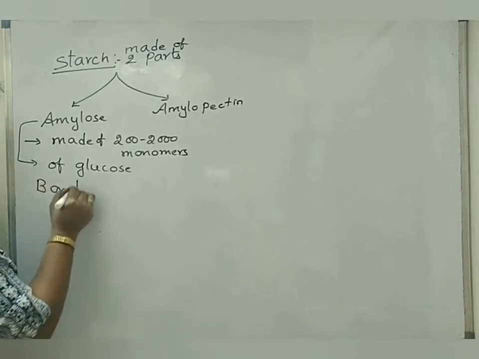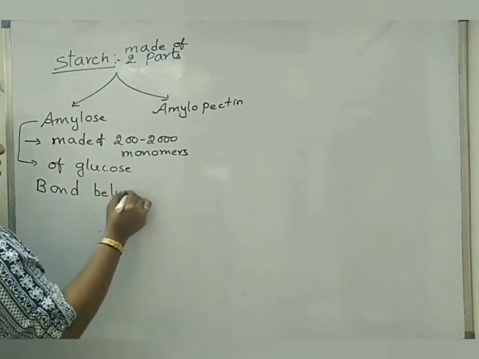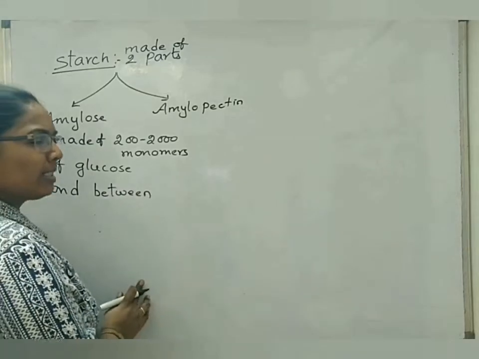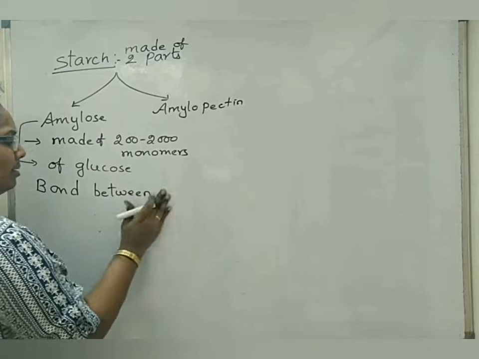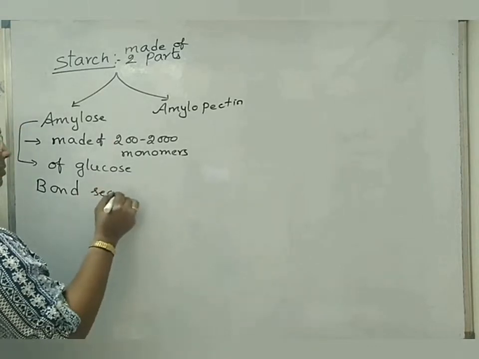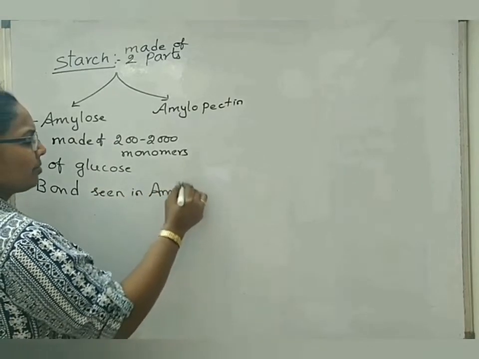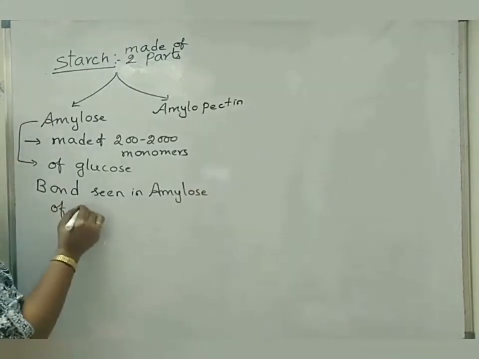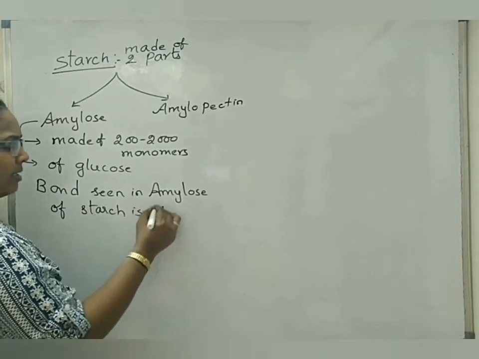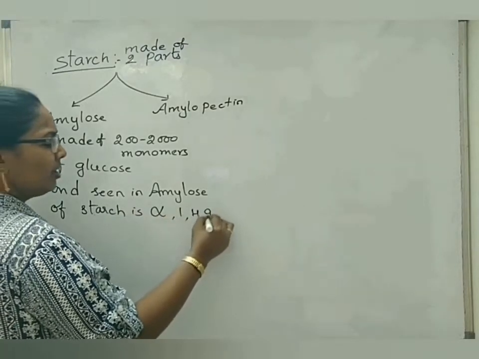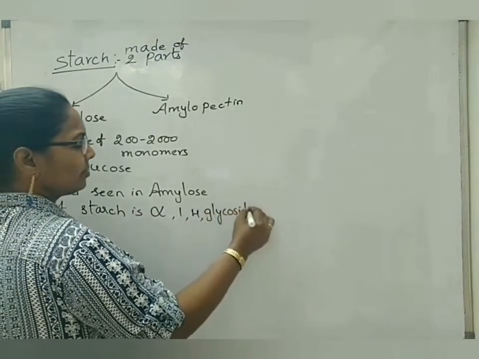Bond between these glucose molecules, the bond seen in amylose part of starch. The bond seen in amylose of starch is only one type of bond, that is alpha 1,4 glycosidic bond.